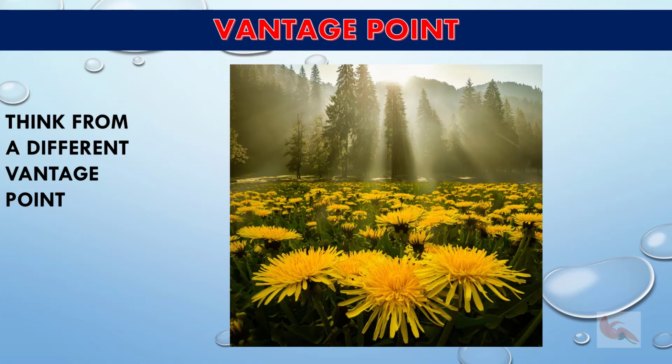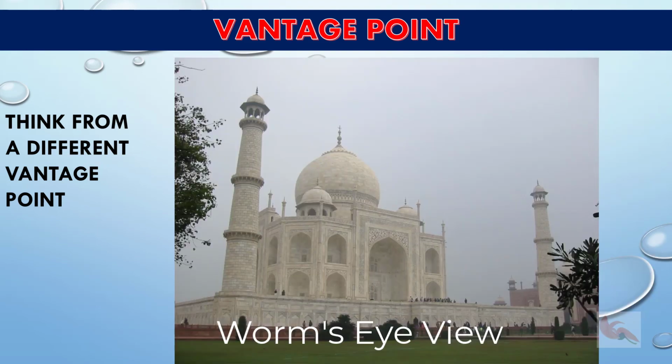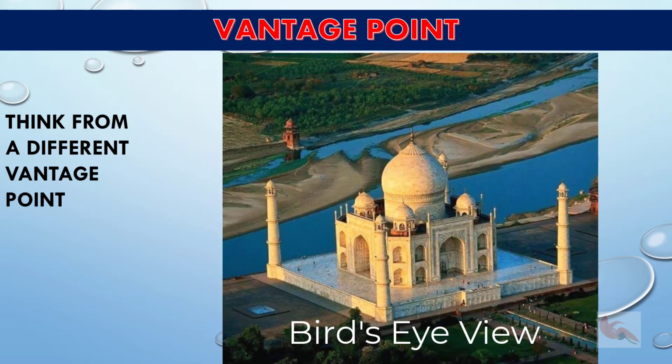Vantage point. Vantage point is the position that you assume for your viewer when you make a piece of art. The simplest way to think about this is to think about when you take photographs. Eye level is the most common vantage point, and breaking away from this stereotypical point of view can create a lot of extra interest and theatre in your artwork. Consider giving your viewer a different perspective, such as worm's eye view, which is below the subject, or bird's eye view, which is above the subject.